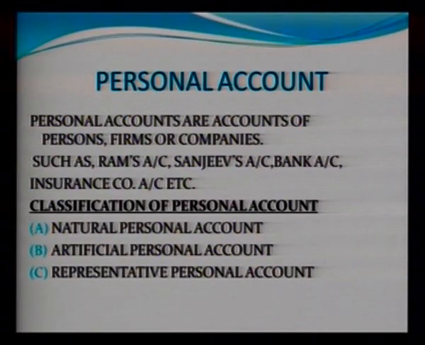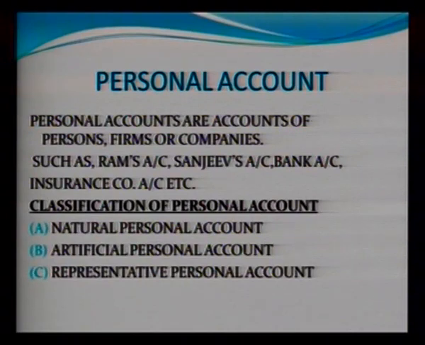Is personal account the only thing, or do we have further classification of personal account? Yes. First is natural personal account. In natural personal account, we take only persons' names, such as Ram's account, Mohan's account, Sohan's account, etc. That is, human beings are taken care of in natural personal accounts. The second category is artificial personal account.